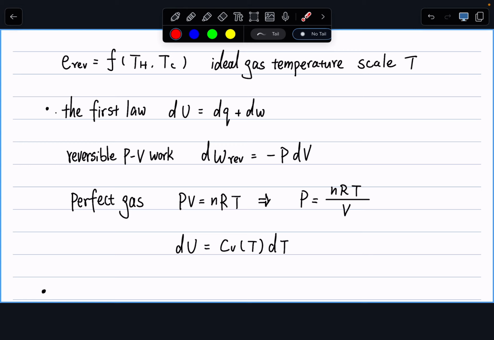It tells us we have an expression for the efficiency of a Carnot cycle containing ideal gases. And in the meantime, while solving for it, we find out there must exist a state function, which is dq Carnot over T.